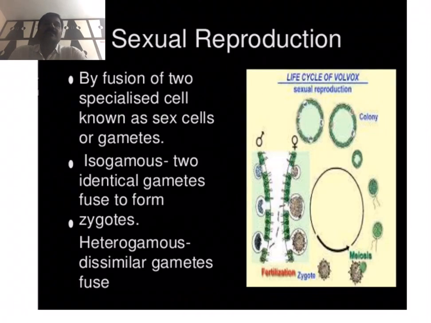And in some species, most of the species, there is a very evolved type of fusion. This type is called oogamy. This type of oogamy is generally found in all types of algal species.